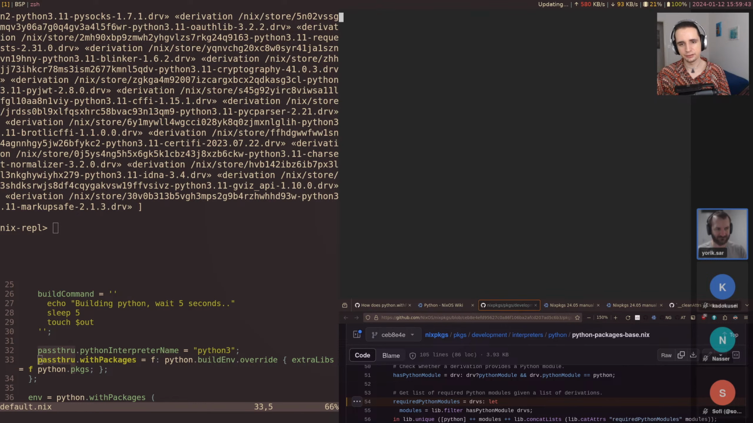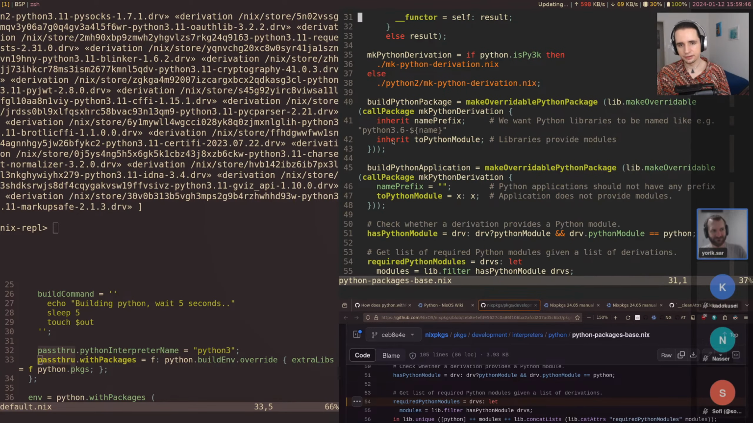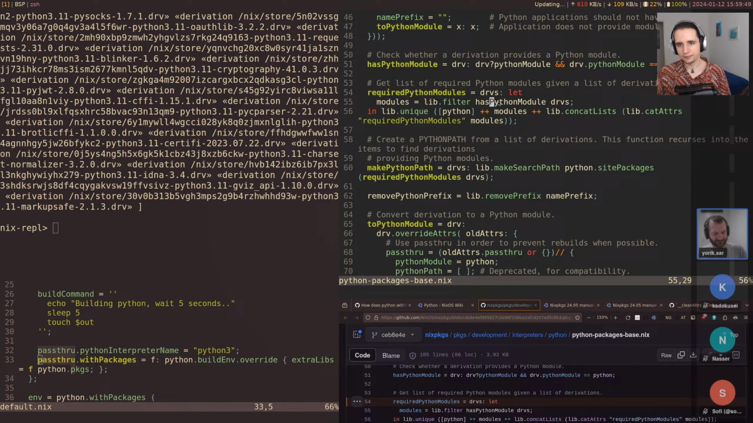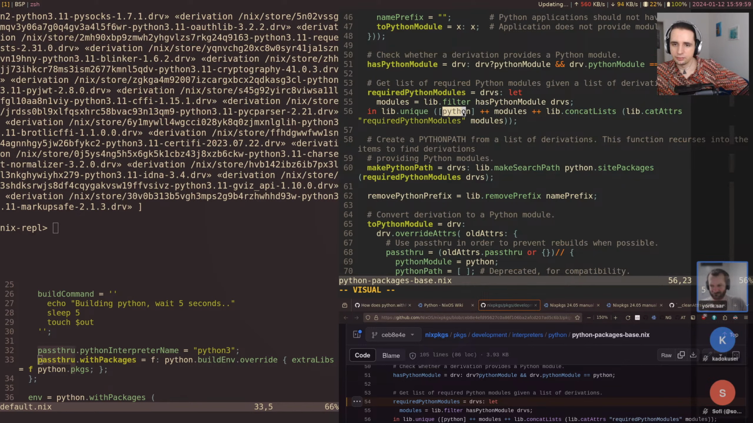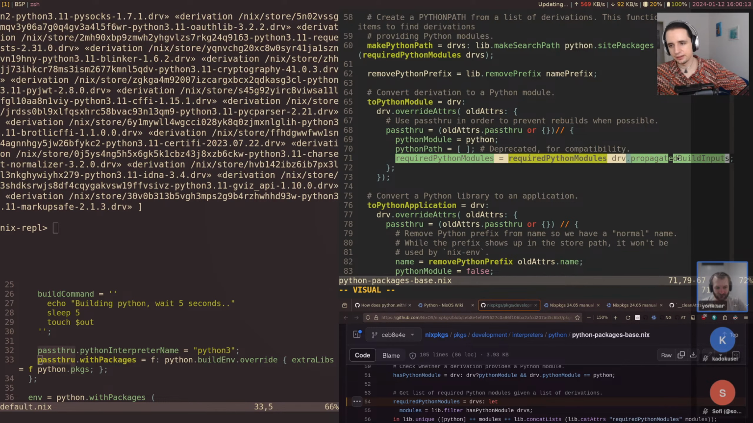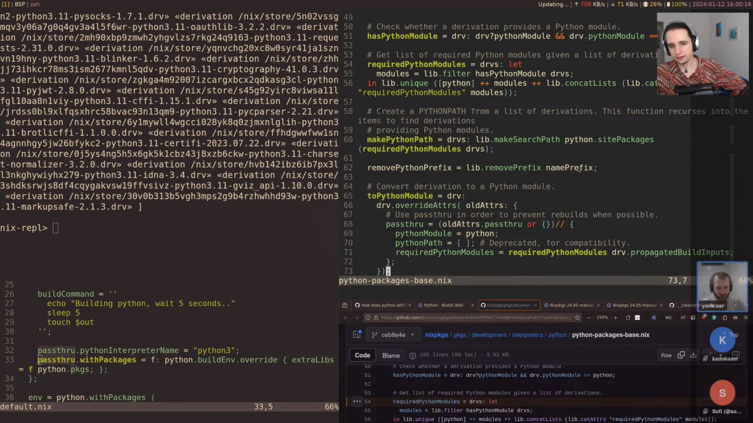That might be a bit harder though, because in here, filter hasPythonModule drvs, and so does it call this recursively? We have modules, it adds python, it adds modules, it adds concatLists. Oh yeah, it calls it recursively, because requiredPythonModules is then defined like this underneath here. Oh, and I guess this is a subset of the propagatedBuildInputs. That kind of makes sense now.